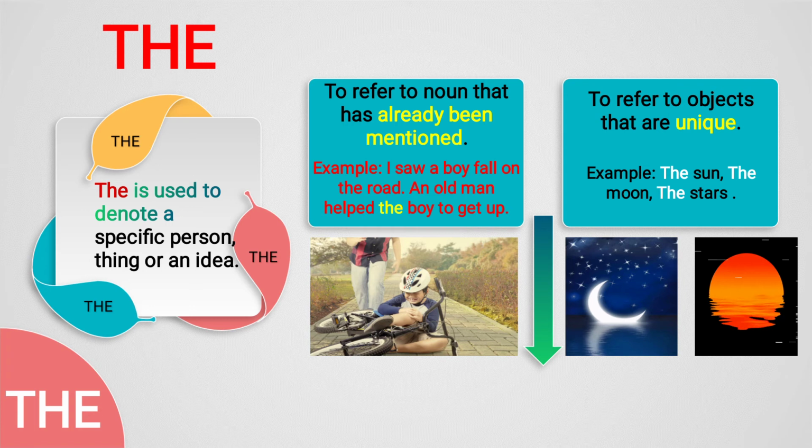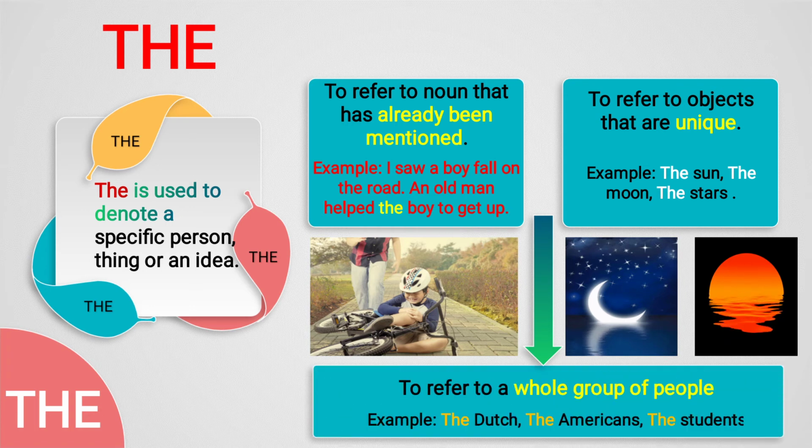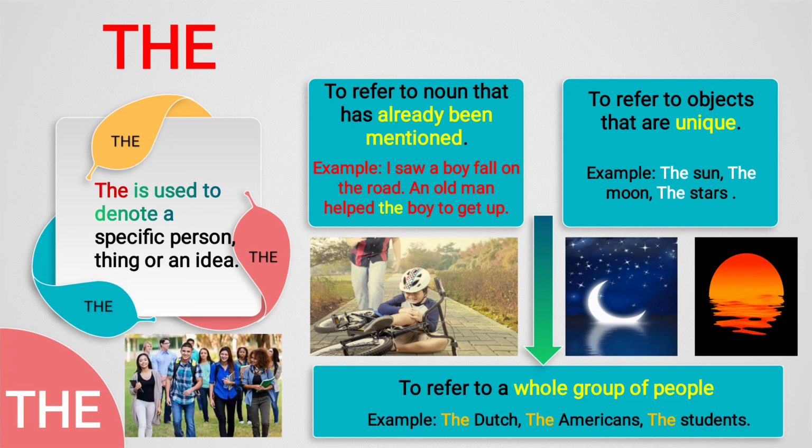Next, where we'll use the? To refer to a whole group of people. Like see in the image, so many students are there, a group of students. So we'll use the students, the Dutch, the Americans. We are Indians, so we'll say the Indians. A group of people are there. So which article will we use? We will use the when we are representing a group of people.